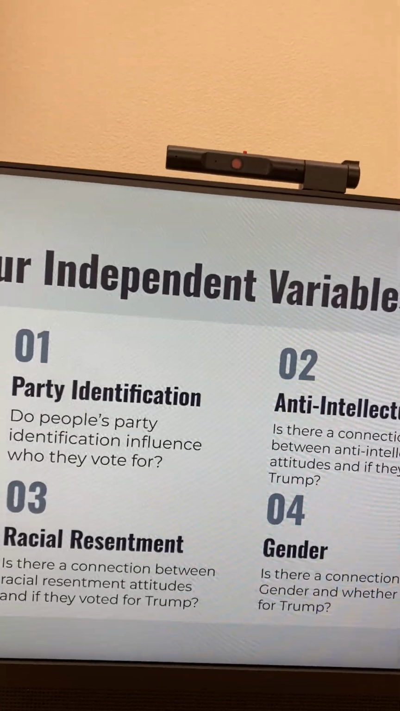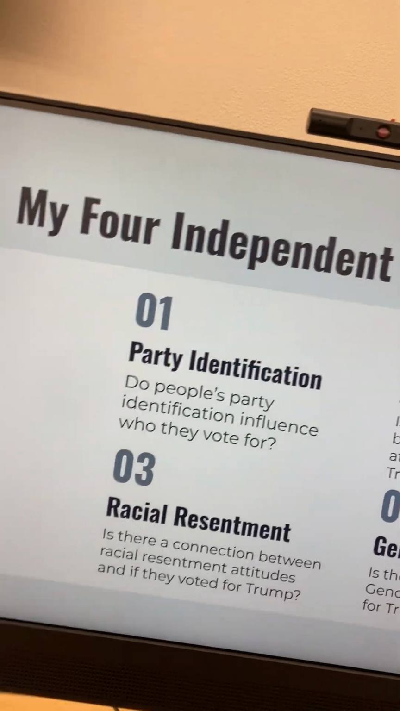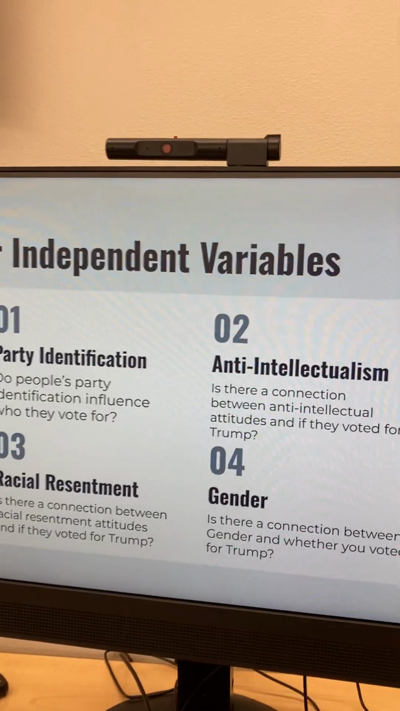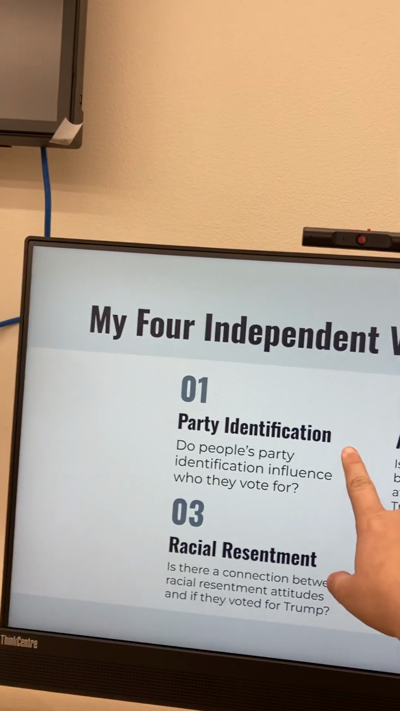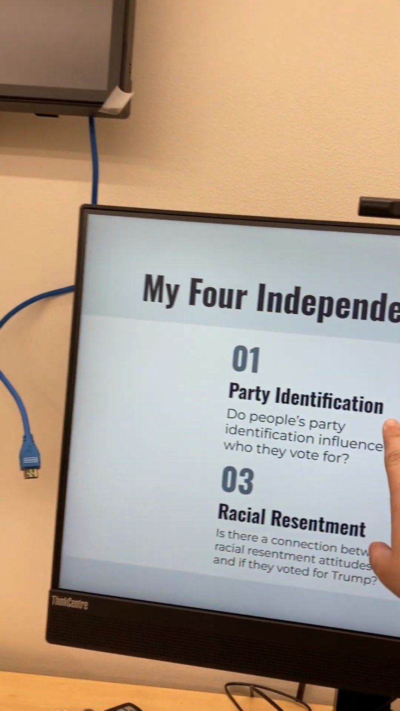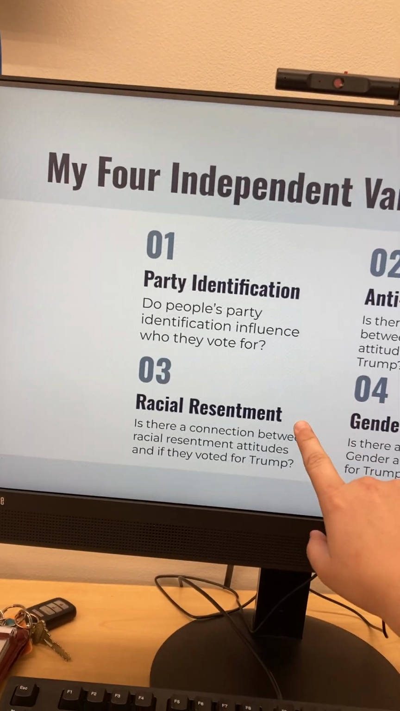I have chosen 4 independent variables per the outline. I'm supposed to choose 4, so I did 4. My 4 independent variables are party identification, anti-intellectualism, racial resentment, and gender.